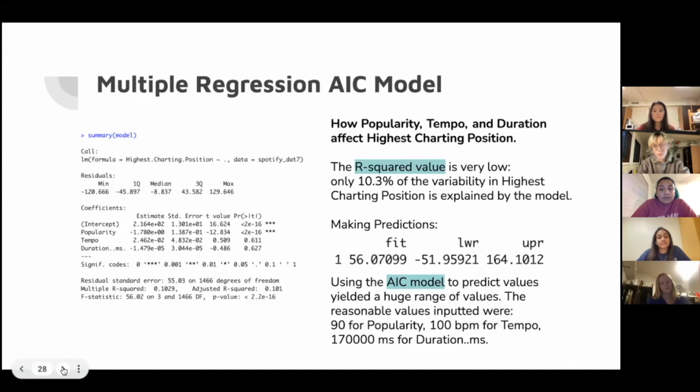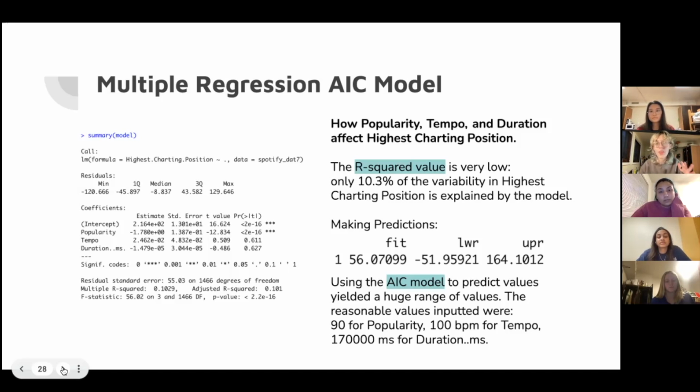So the first regression model that we made was using AIC. The AIC criterion is kind of this code that you can put a model you make through in order to select which variables are effective predictors and which ones aren't. If you look at the model that we have there, you'll notice that some of them are good predictors and some of them are not. Popularity, the starred variable there, was a very good predictor for the circumstance that we're about to talk about.